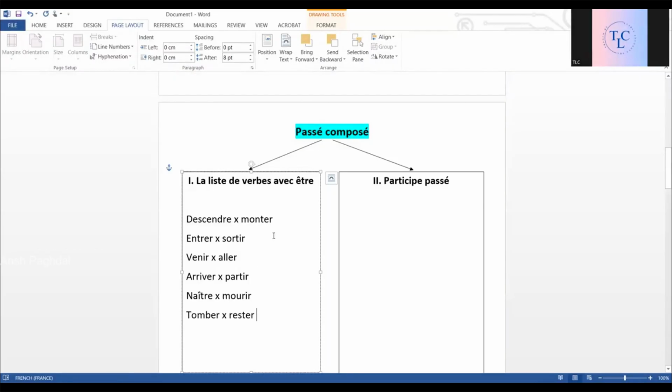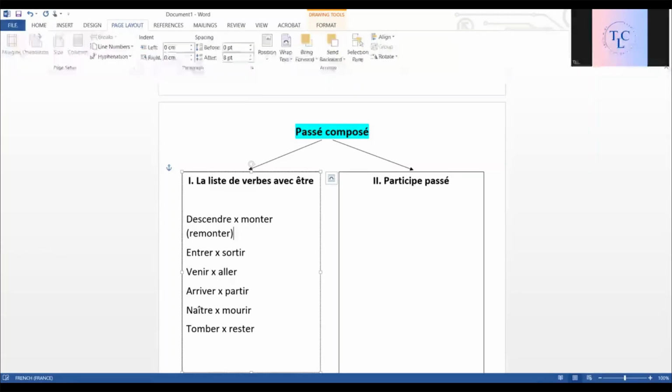If we have these verbs, then we also have the verbs that have re before them. Remonter. Again, when we have rentrer, that is also here. Then we have revenir. You see, the stem is the same, venir.